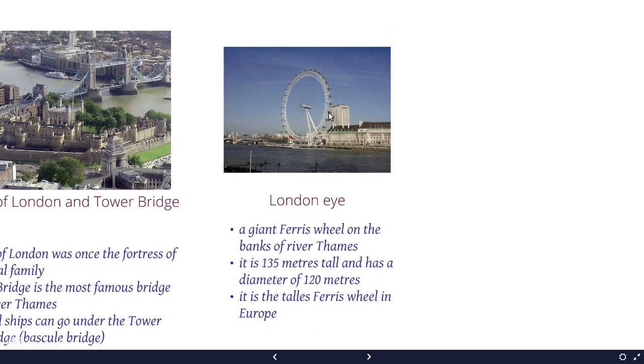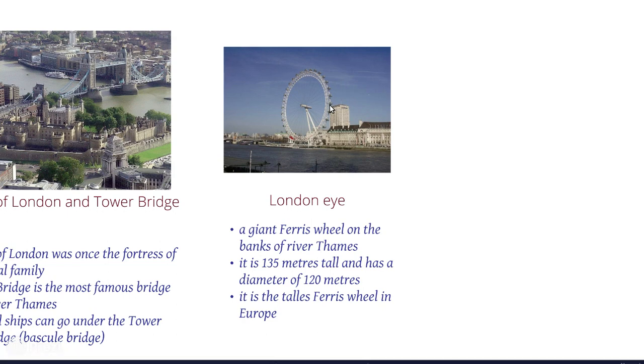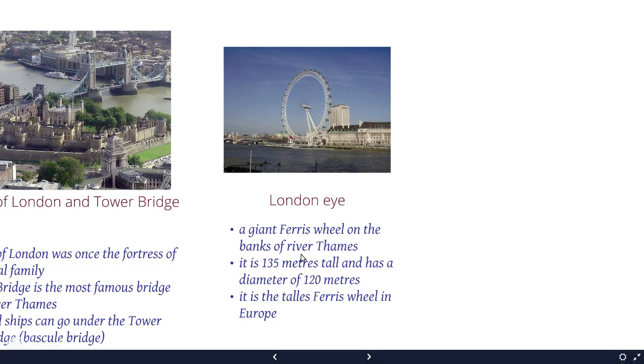Here you have some capsules that you can enter, I think 20 people per capsule. And you have an amazing view of the city. It's really nice. So it is 135 meters tall and has a diameter of 120 meters. It is the tallest wheel in Europe.